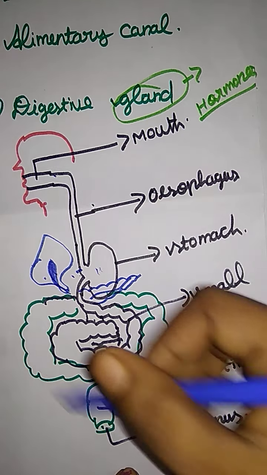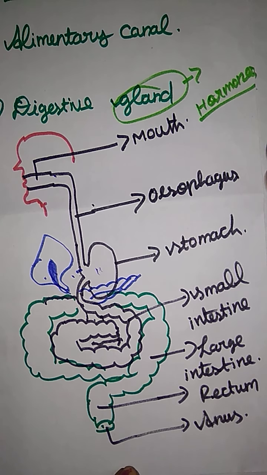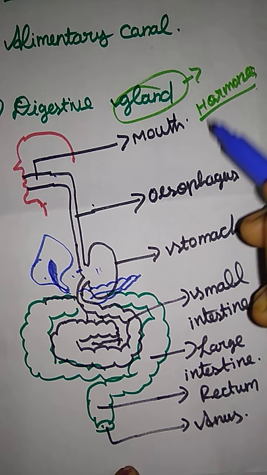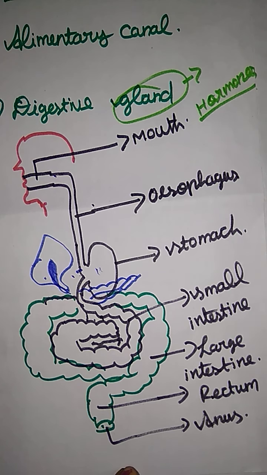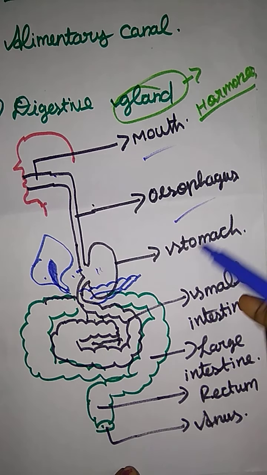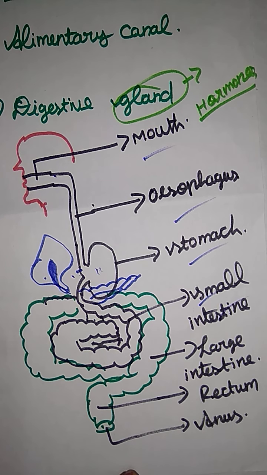All of this together is what we call the alimentary canal, which indicates the digestive system. Okay, let me see the detailed structure of the alimentary canal in each and every part individually. Let me see that.